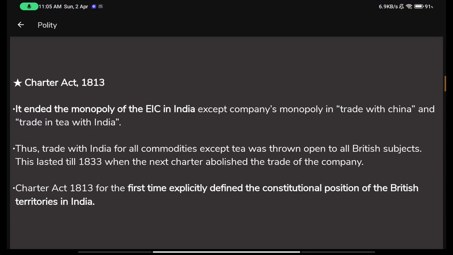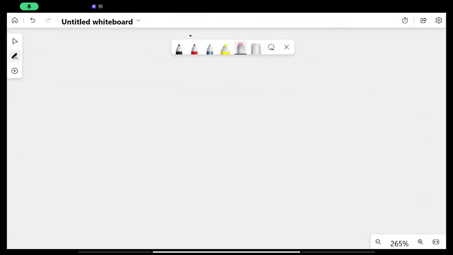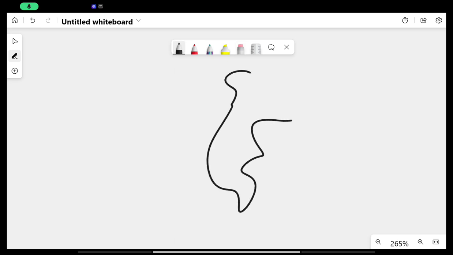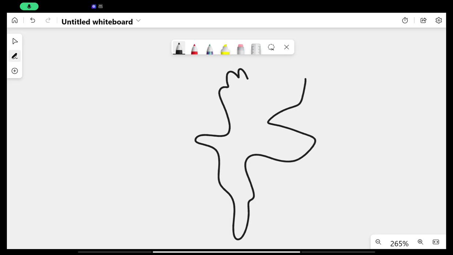But after the Charter Act of 1813, this monopoly was ended, and the company actually had two monopolies that it would rule here in the land of India. India, my God, how have I created this? My drawing really sucks. Okay, so I'll try to create it here. Oh, I guess it's a distinguishable image at least.